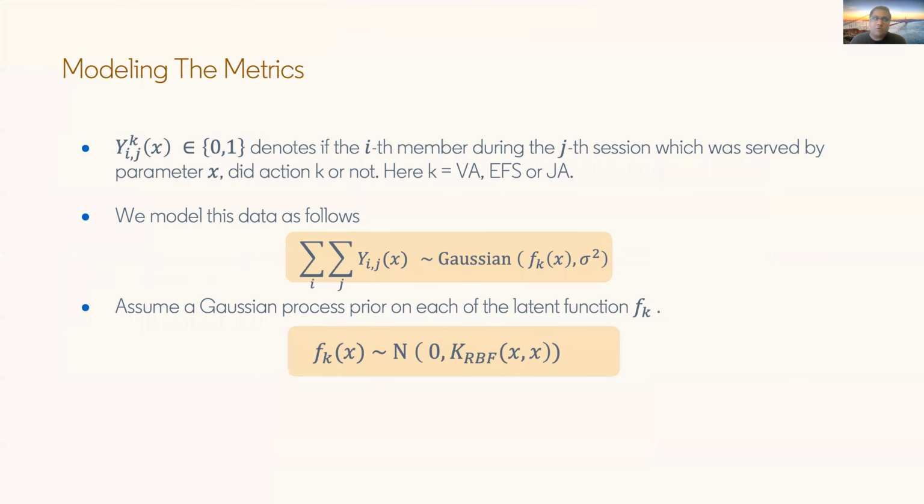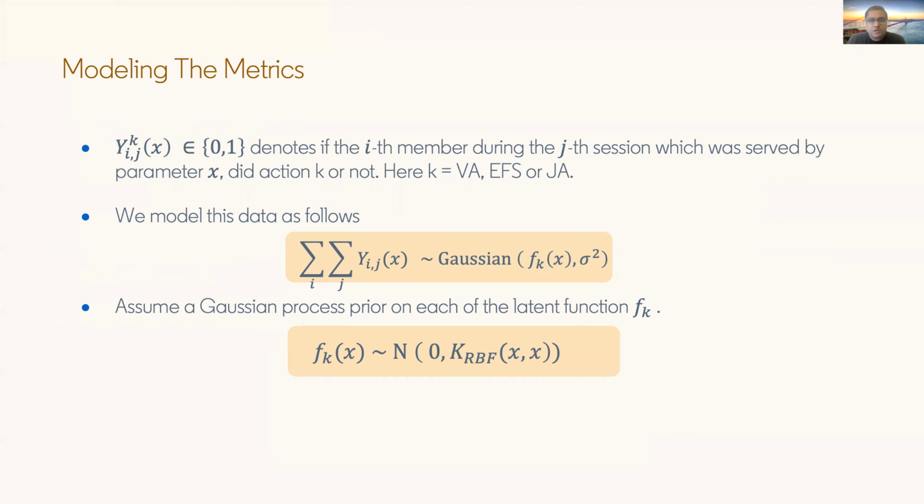And now we talk about how we model this. Let's say Y_ij^k is a 0, 1 random variable where, for the ith member and jth session, there is an action k, where k can be a viral action, an EFS, or a job apply. If we sum the viral actions for all the members i and sessions j that were exposed to a given configuration x, we can model this as a Gaussian random variable with a mean and a variance.